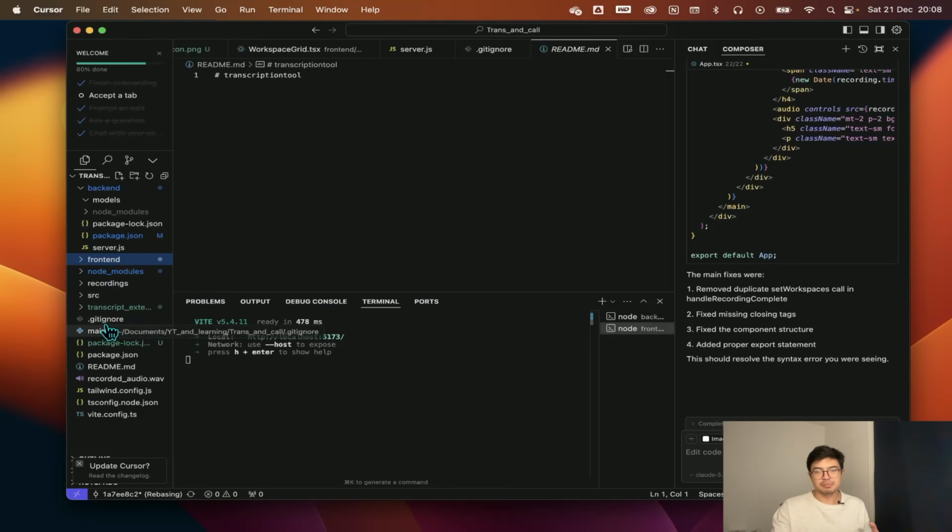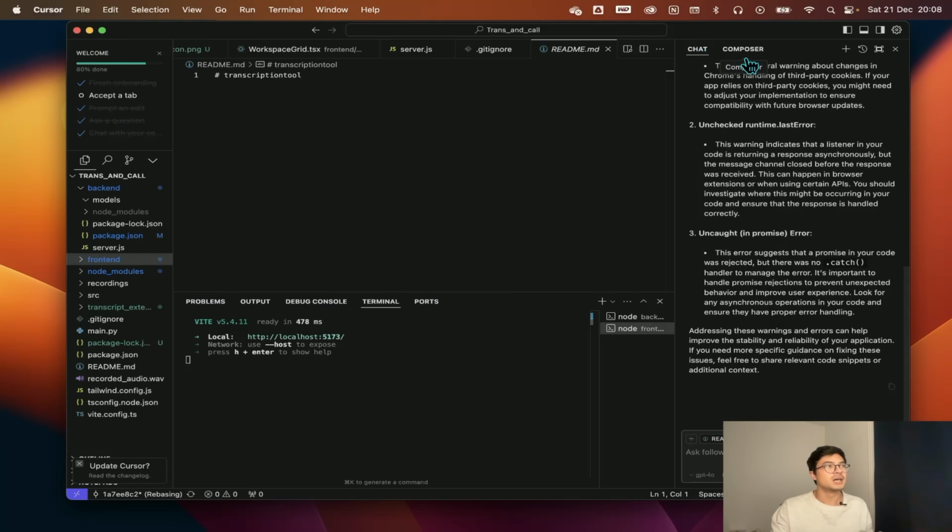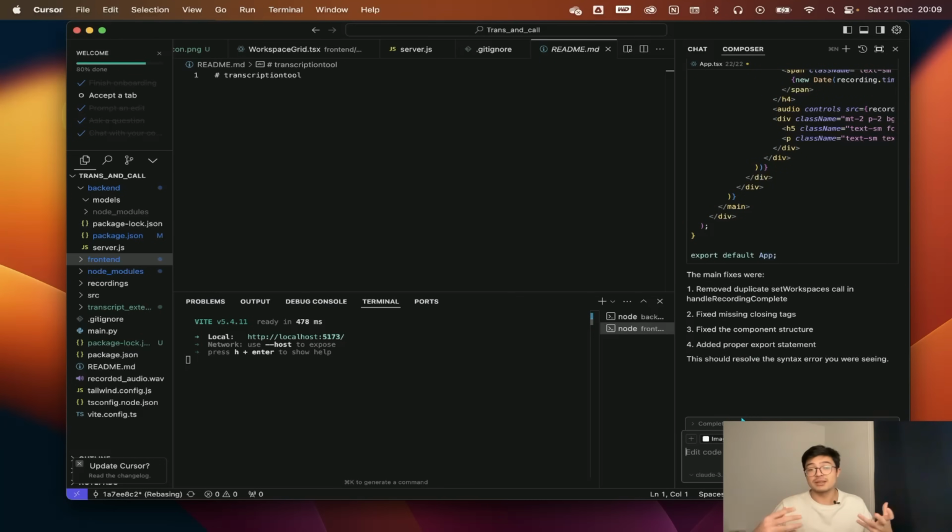So I just gave it a basic description here. You see that you have a chat and the composer. The chat is where you ask stuff, and the composer is where you can create, delete, or edit the actual files. So I would just go to the composer and say, I want a transcription app, I want to have this, that, and that, but it was very all over the place. And as I explained before, the problem is that if you don't have a full idea of how the app should look like and a very detailed structure, then you're just going to wander off.